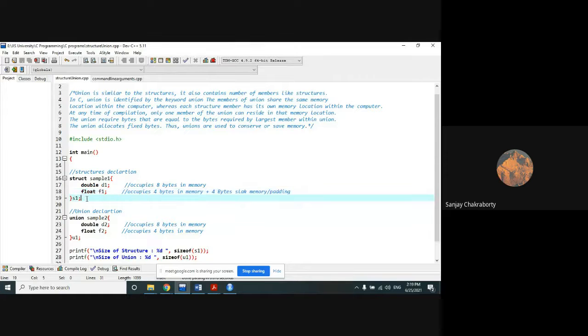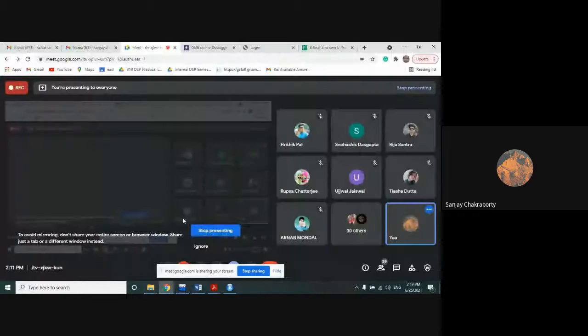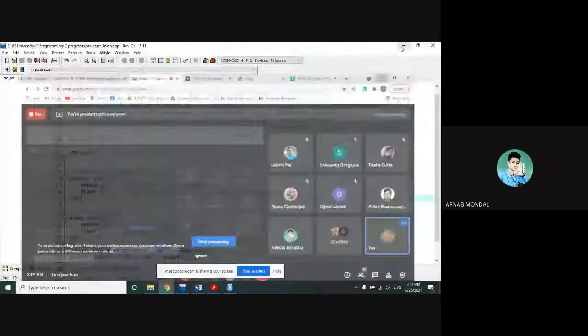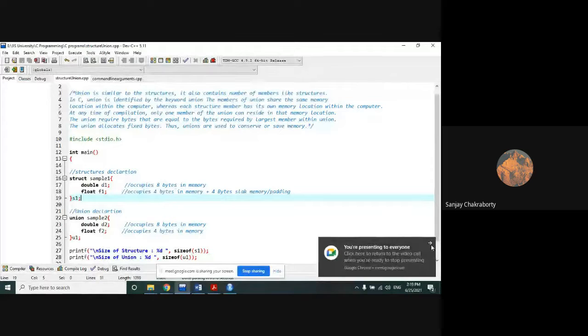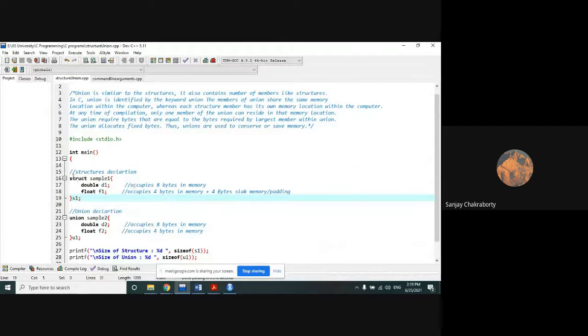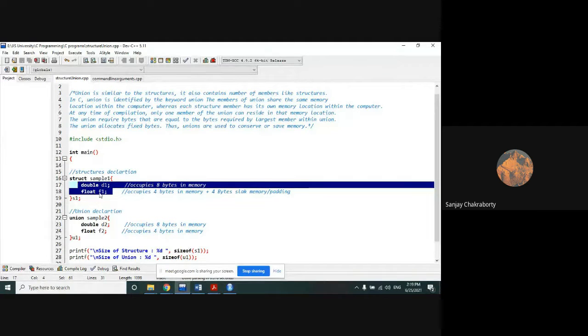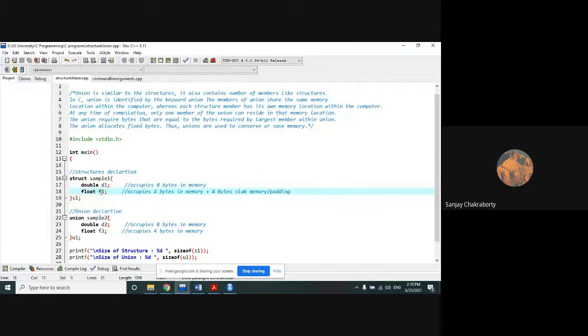So what will be the size of the structure in this case? 16. Any one of you? Total 16. Everyone agree with it? The total size of the structure members here is 16, because 4 bytes is the size of the float, and it will add the extra bytes, which will be subtracted from the highest amount of memory bytes in the structure.